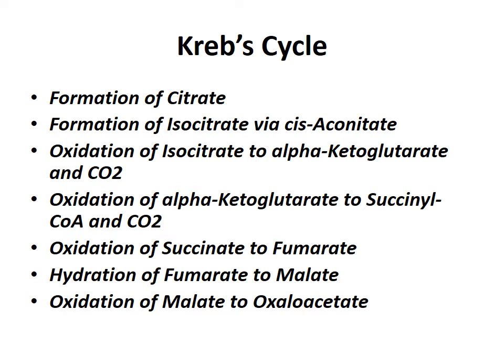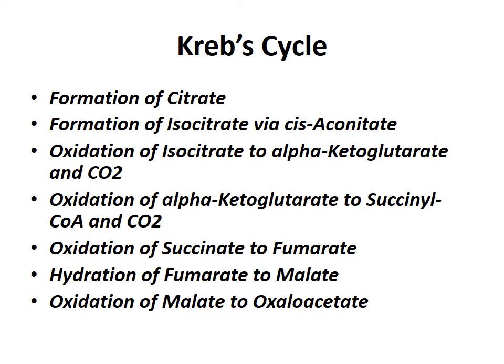Kreb cycle involves the following main steps. The first is formation of citrate. Second is the formation of isocitrate via cis-aconitate. Then oxidation of isocitrate to alpha ketoglutarate and carbon dioxide.